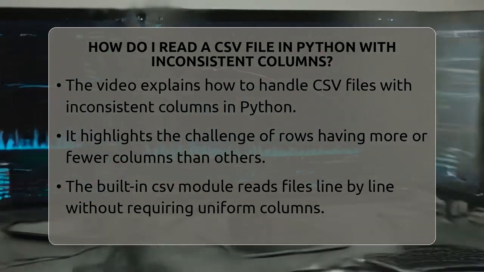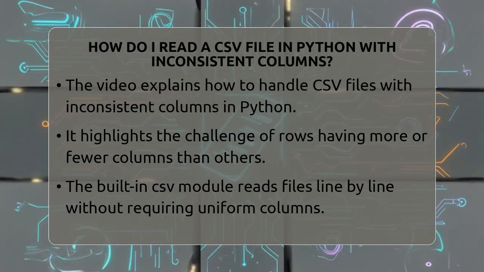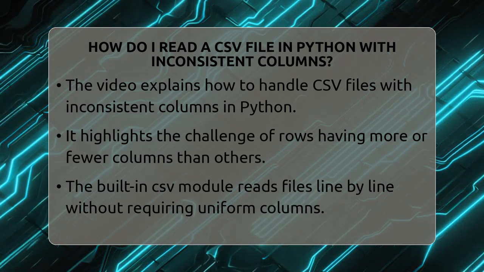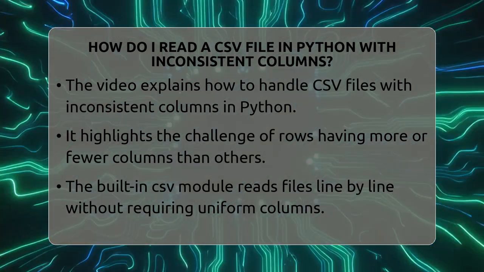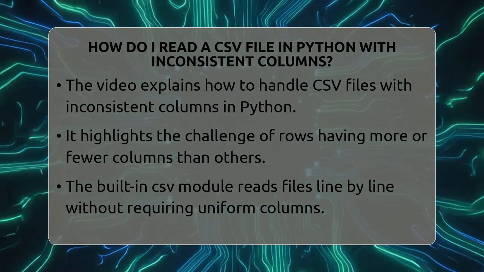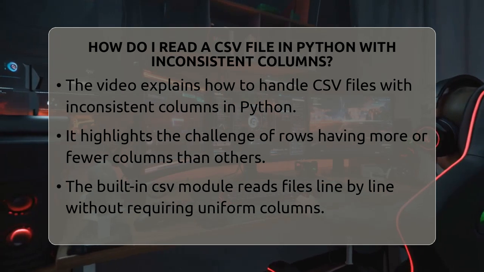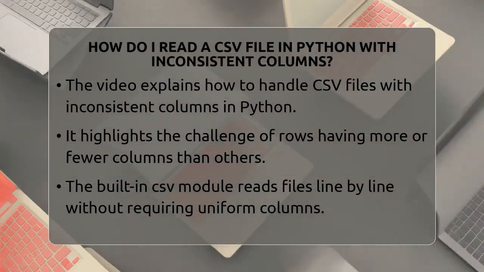When working with CSV files that have inconsistent columns, the first thing to understand is that some rows might have fewer or more fields than others. This can cause errors or misaligned data if you try to read the file normally. Using Python's built-in CSV module is a good starting point. It reads files line by line without forcing all rows to have the same number of columns.